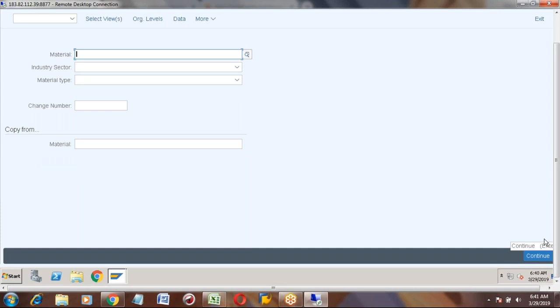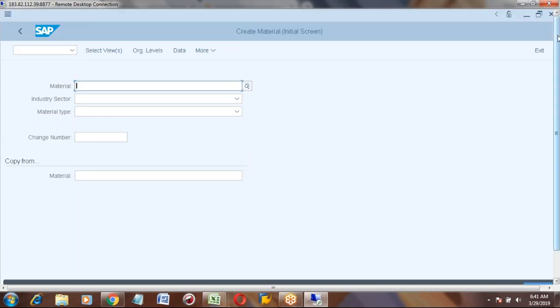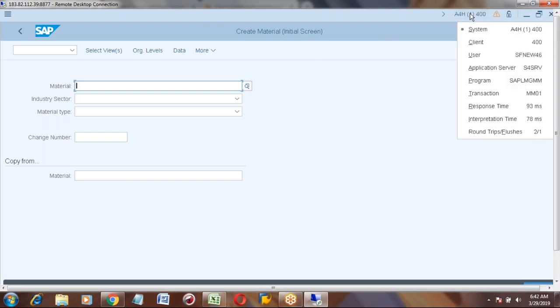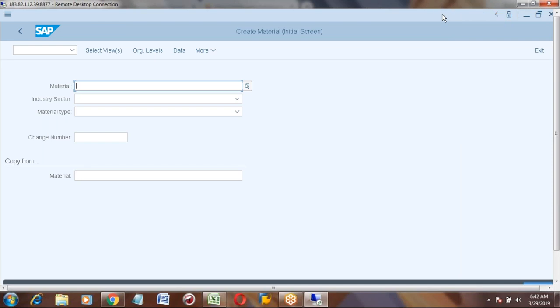This is like your Fiori screen, and you will find a different menu also. Above, you will see the system ID and everything. In the normal screen you get the system ID at the bottom, here you get it at the top. Only the appearance is different. Other than this, in GUI there is no difference. Same transaction codes, same menu path, everything is the same.